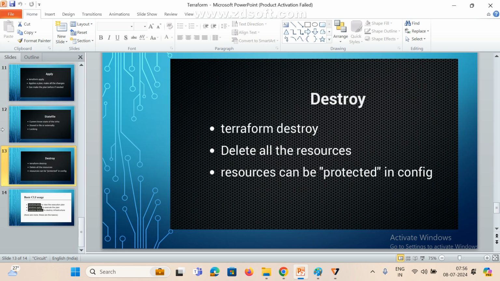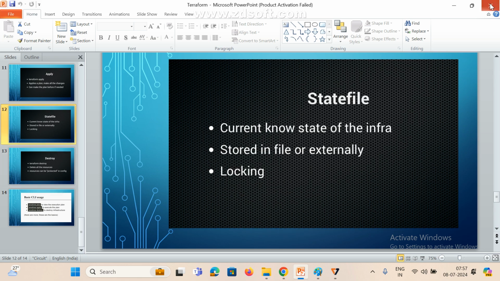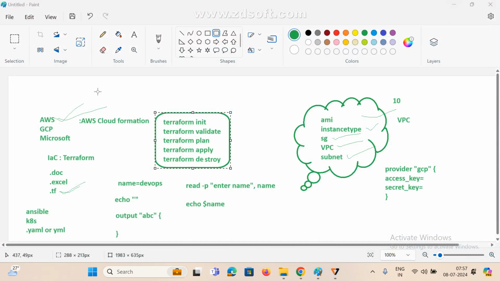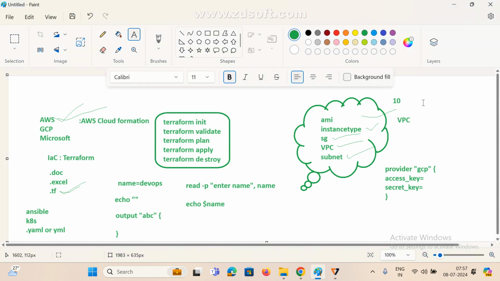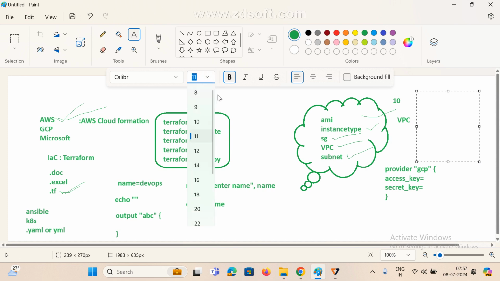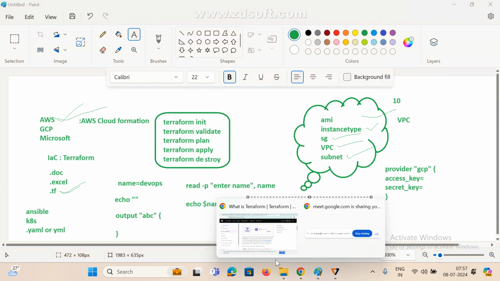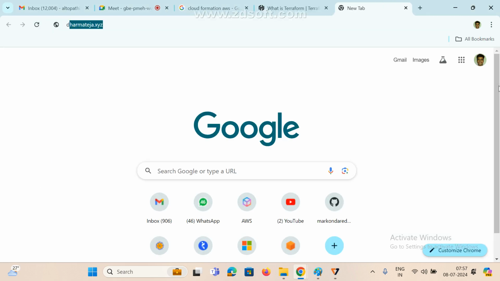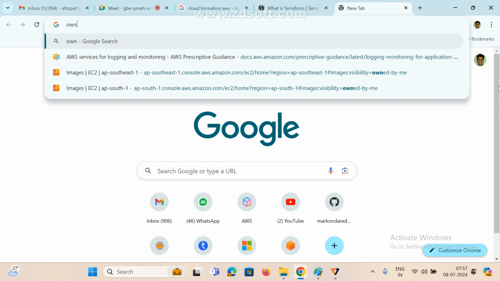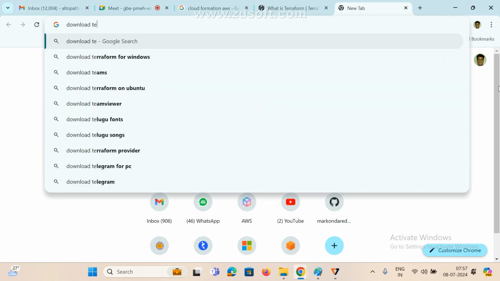Now, if it is clear, let's move on to how to install and set up Terraform. If you want to set up Terraform, this is very simple. This is one simple software only. First you need to download. This is also open source, right? No need to buy anything, guys. So just go to Google and type download Terraform, Terraform download for Windows.